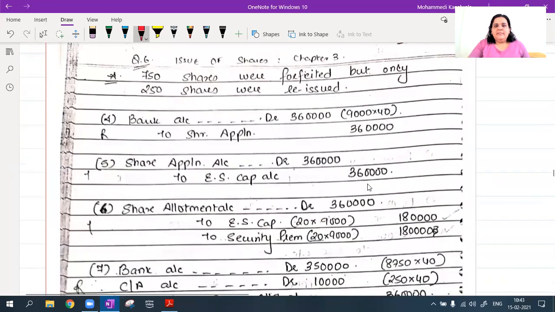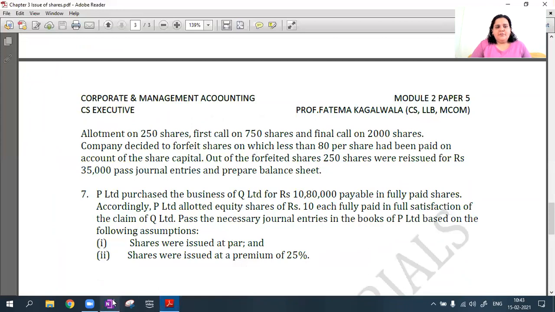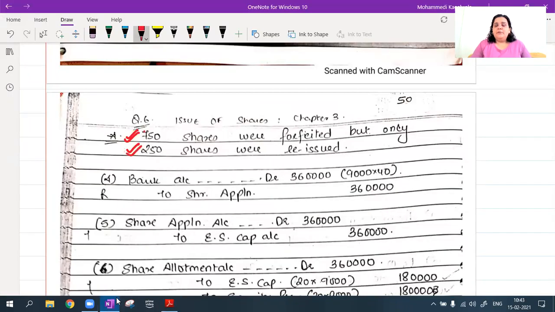Okay, so let's see the journal entries. 750 shares were forfeited, but in the reissue also they are saying just reissue 250 shares. ठीक है. Until now what we were doing is the number of shares we forfeited, that many number of shares we were reissuing. In this case, we are not doing like that. We are forfeiting only 750 and we are going to reissue only 250. Balance 500 रहने दिया अपने. Okay, चलो let's begin.